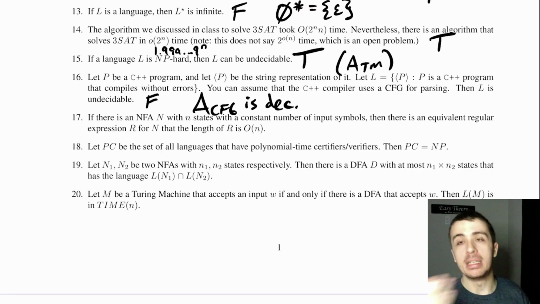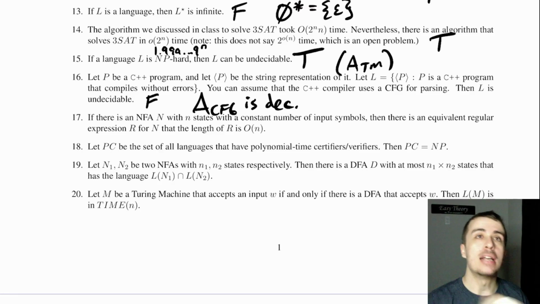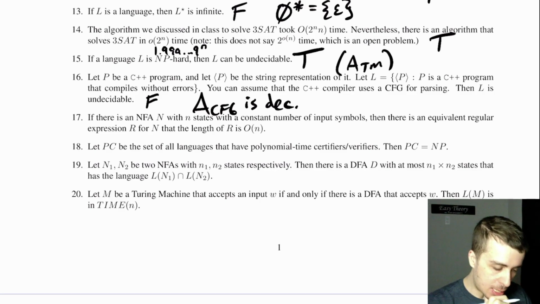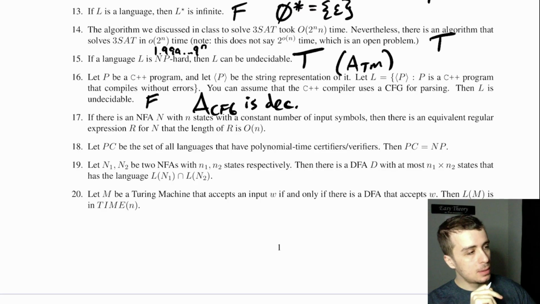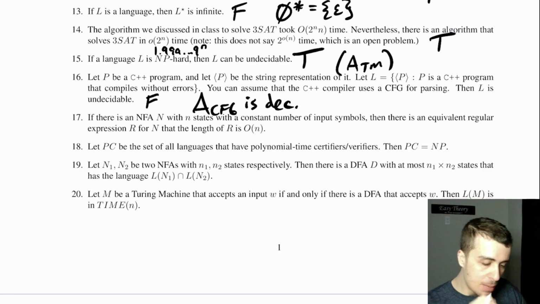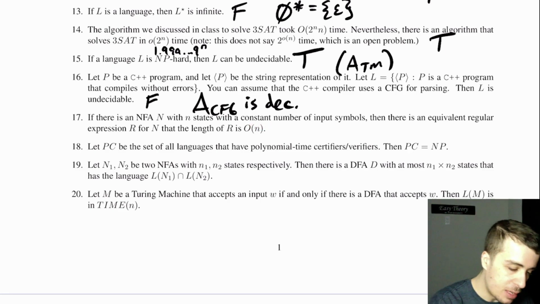Okay, so it's asking, do they understand how to formulate one question in terms of another one? If there's an NFA with n states with a constant number of input symbols, so constant means big O(1), then there's an equivalent regular expression of size little o of n. I'd have to think about that. I think because it's a constant number of input symbols, this is true.